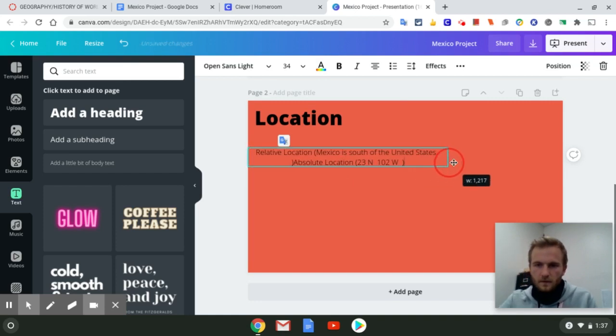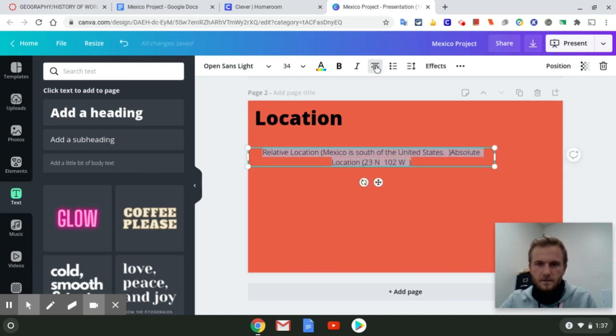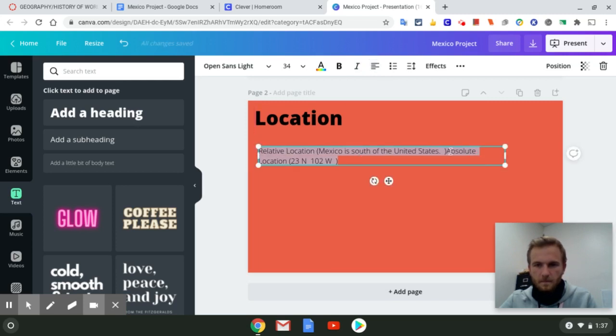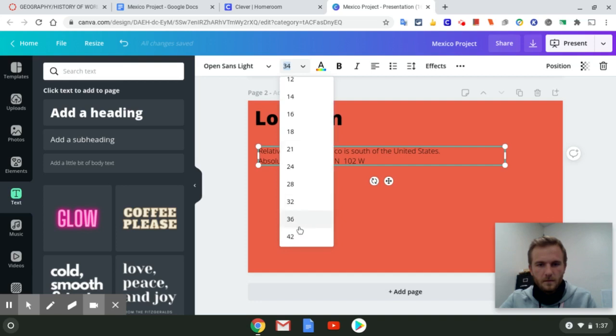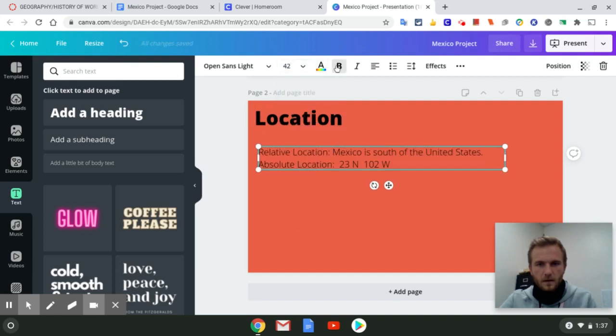I'm going to extend this out. And right now it's all centered, so I want to make everything on the left side, at least for me. You can do whatever you want. So we have relative location. Mexico is south of the United States. I'm just going to clean this up by deleting the parentheses. All right, and I can't really read it all that well, so I'm going to make it a little bit bigger in text. So I'll make it 42, and I'm going to bold it as well.